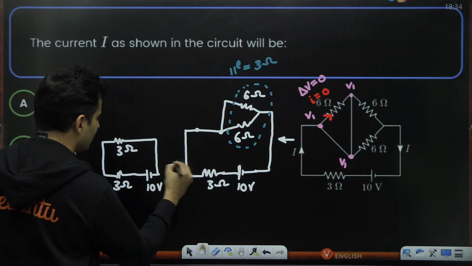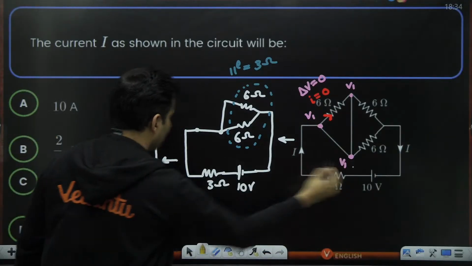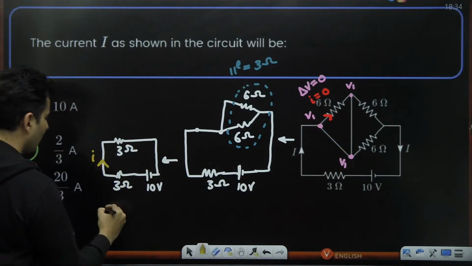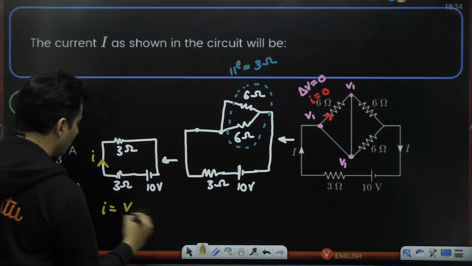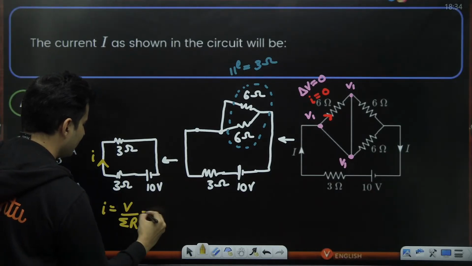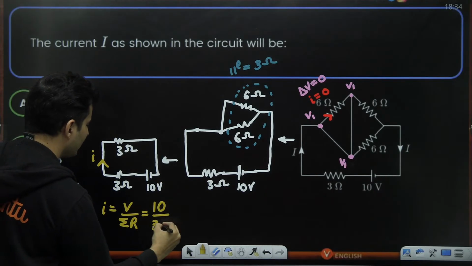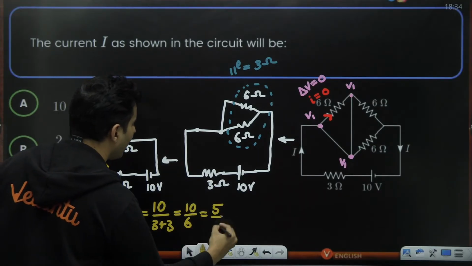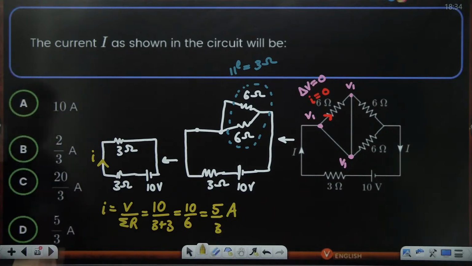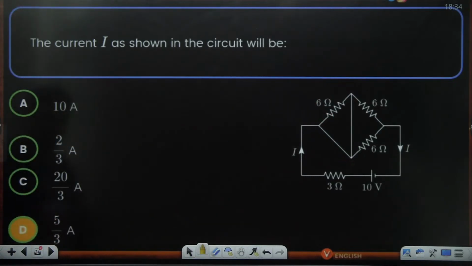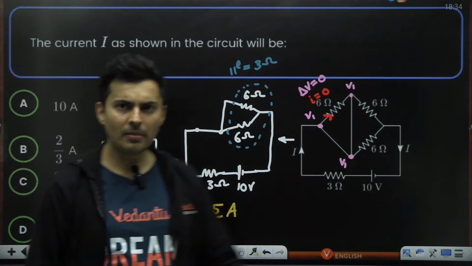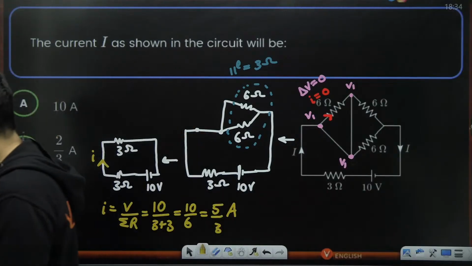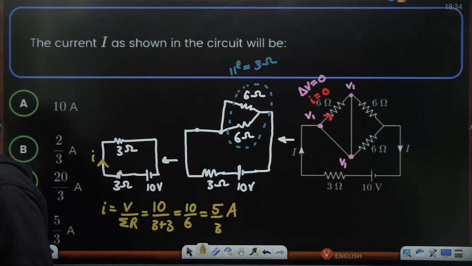This is 10 volts. So obviously now the current which will flow in the circuit will be the total voltage by the total resistance. Voltage is 10, resistance is 3 plus 3, which is 10 by 6, which is 5 by 3 amperes. So 5 by 3 is option D, which is the correct answer. Is that right, everyone? Option D, perfecto, awesome.